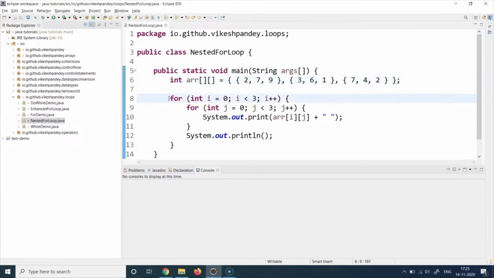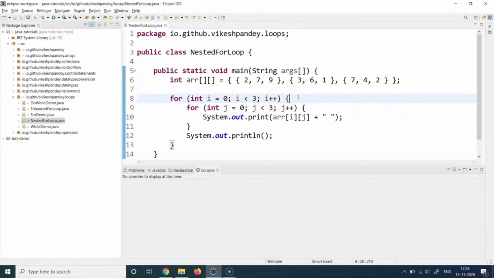If you look at line number 8, we put this keyword called for, and then we write the initialization. So we say int i equal to 0. Then we write the termination condition, and we are saying run this whole loop, which ends at line 13, till i is less than 3, and keep incrementing i at every step. That's what I'm doing in line number 8.